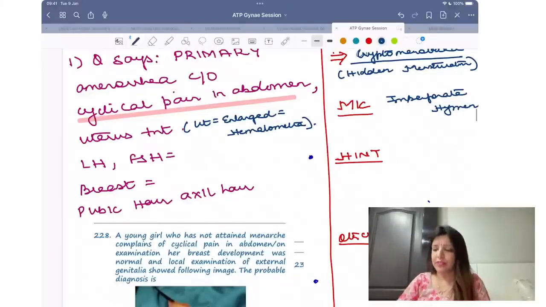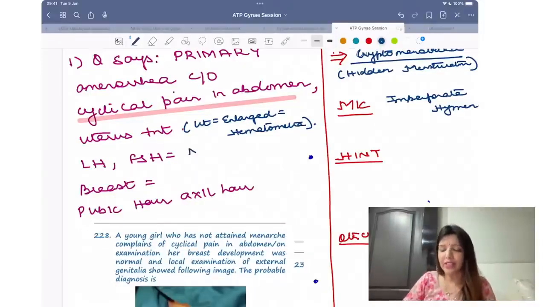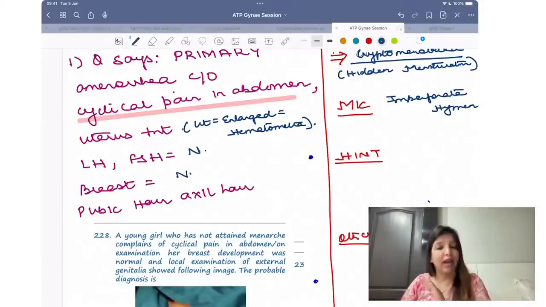Your question will say, look, in cryptomenorrhea, the patient is menstruating normally, right? LH, FSH levels are absolutely normal. Breast is absolutely normal. Pubic hair and axillary hair are absolutely normal.